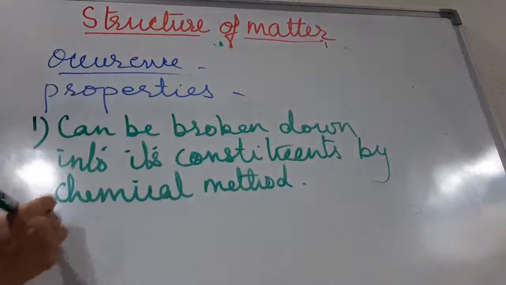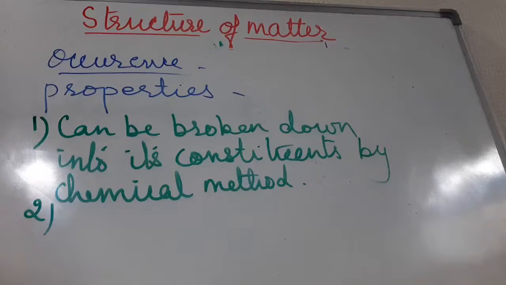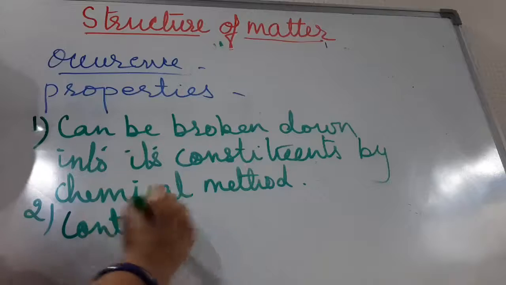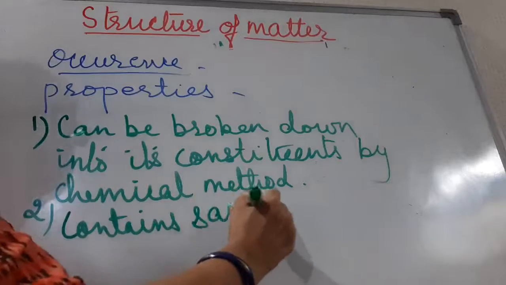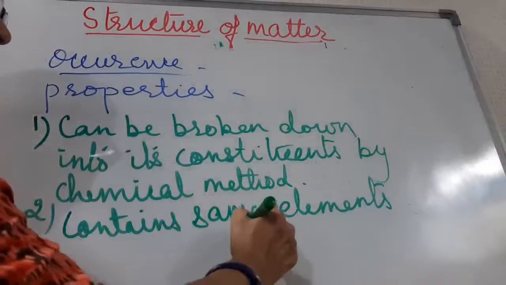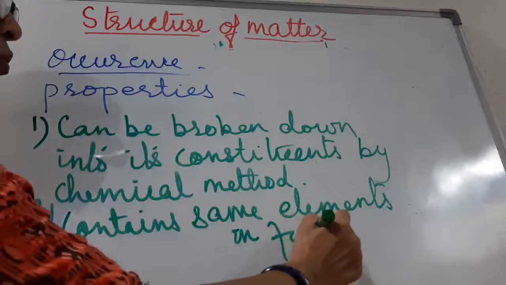The second property is that a compound contains the same elements combined chemically in a fixed ratio.